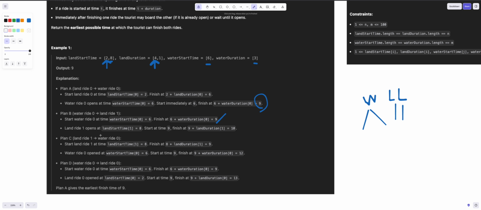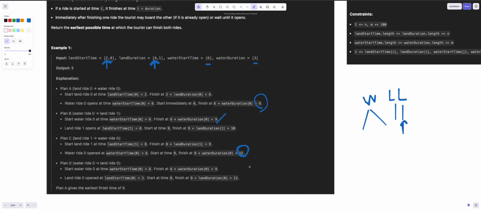Let's go for plan C. We will start from the second land ride. It starts at 8 and lasts 1, which is 9, and then we need 9 plus 3, which is 12, so that is also not a good number at the moment. So let's go for plan D. Start with the water ride, ending at 9, and then we go to the 4. So 9 plus 4 is 13.